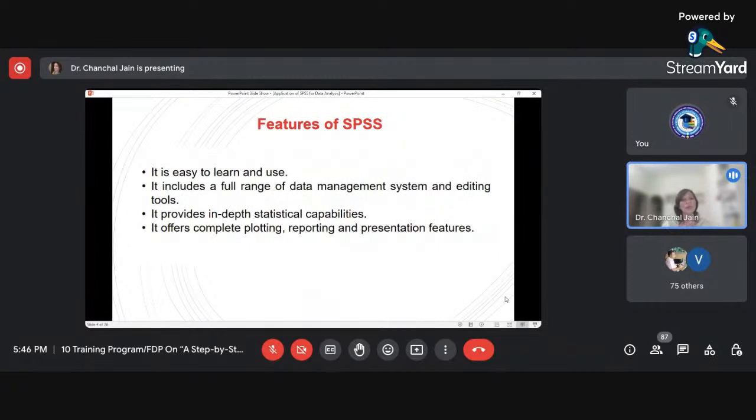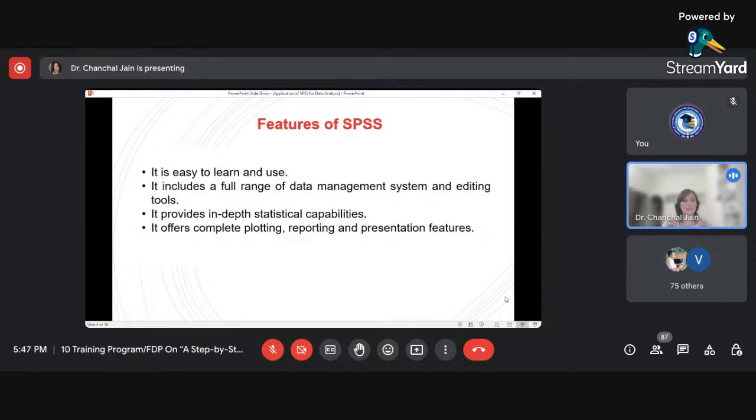Now, talking about the features of SPSS. The first bullet point says it is very easy to learn and easy to use. SPSS is menu driven software, a click and run type of software.